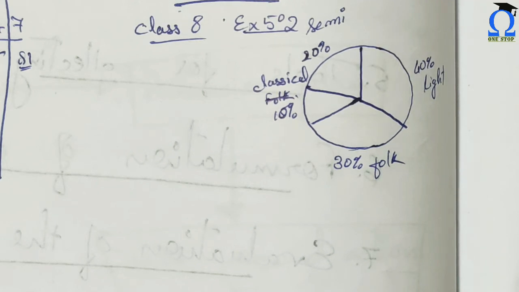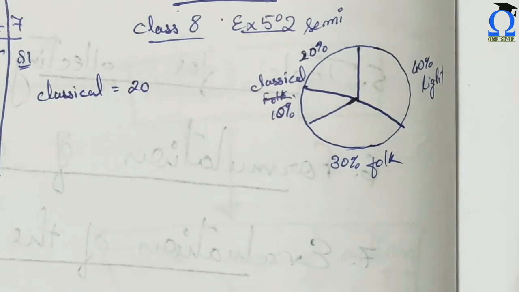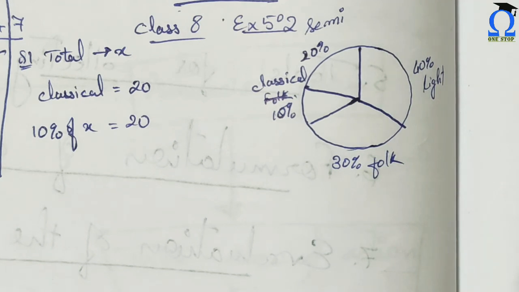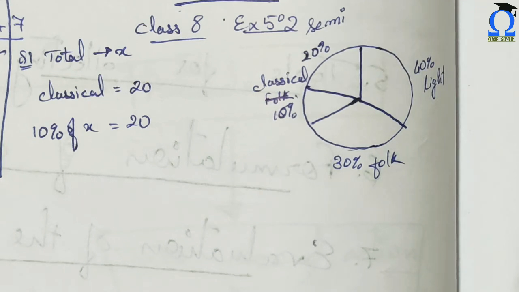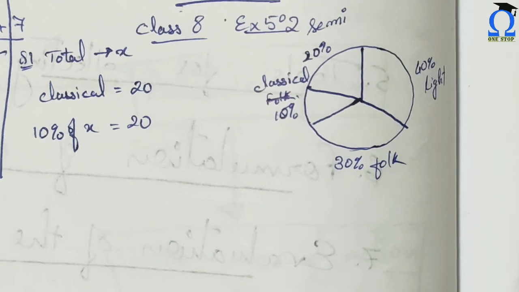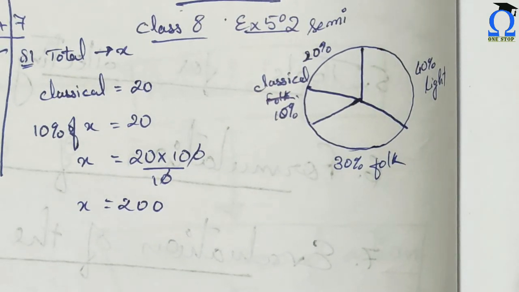So the first question is, if 20 people liked classical music, then what is the total number of people surveyed? So they are saying that classical music is liked by 20 people. That means if total is X, then 10% of X will be 20. So we can find the value of total number of people surveyed like this. So 200 people were surveyed.